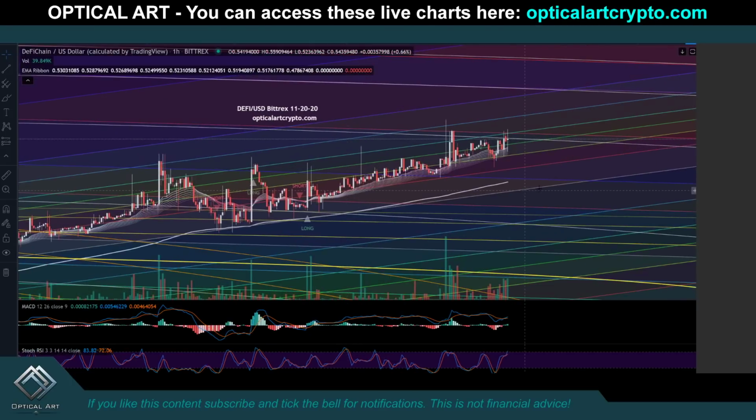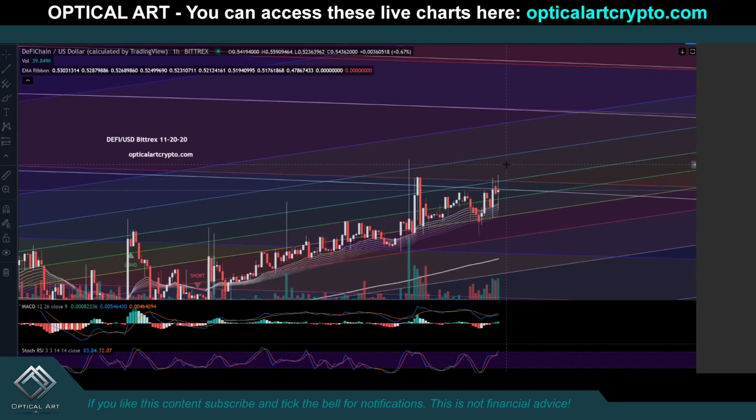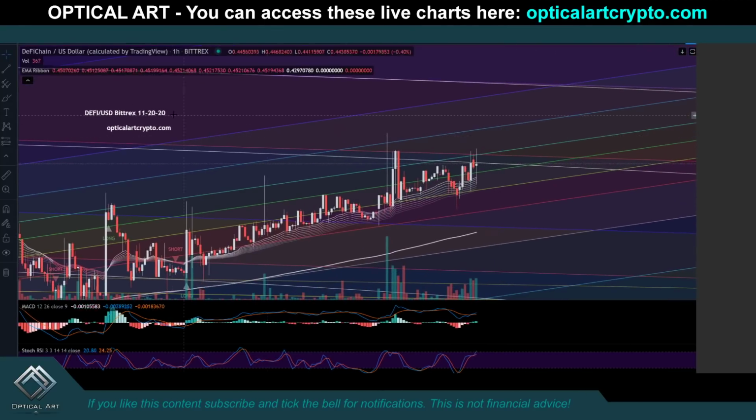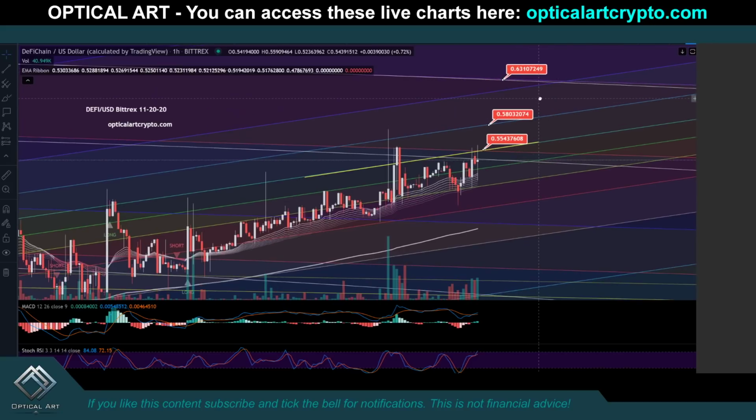This here is DeFi. So let's inspect this chart. This is a fairly new chart. You can see your current resistance is 0.55. You push above that, your next resistance is 0.58. You push above that, your resistance is 0.618. And then you will have very strong resistance here at 0.6310.